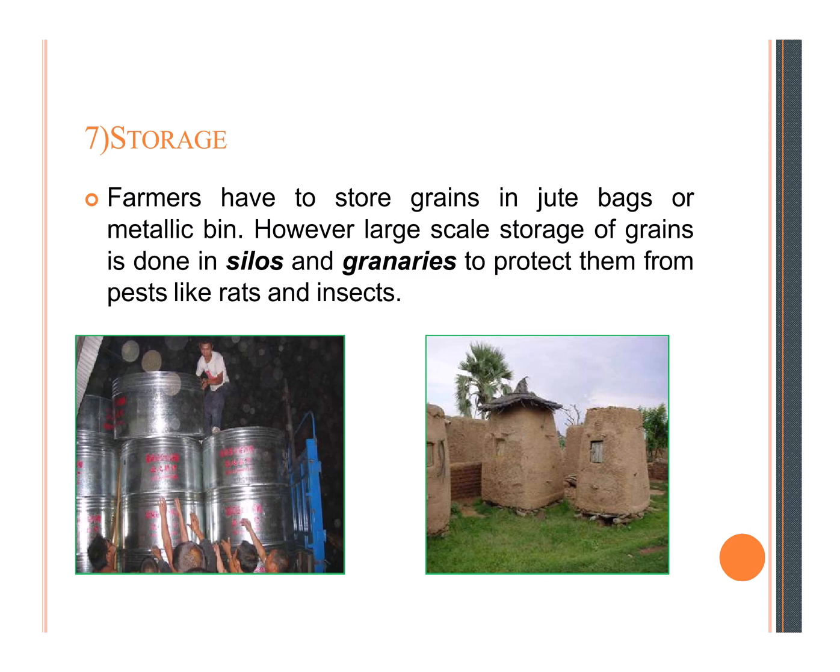Seventh is storage. After you have done the harvesting, you need to store the grains. Farmers have to store grains in jute bags or metallic bins. However, large scale storage of grains is done in silos and granaries to protect them from pests like rats or insects.